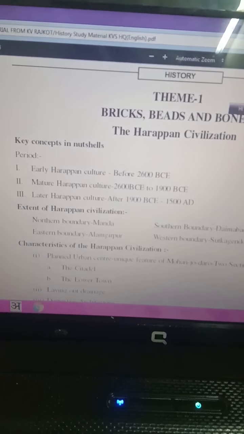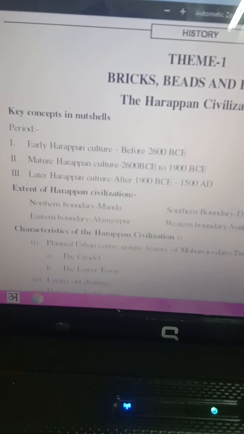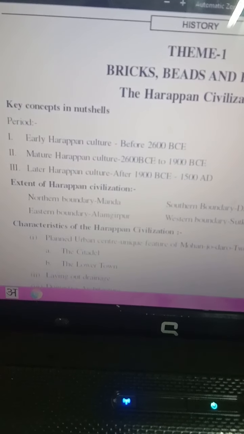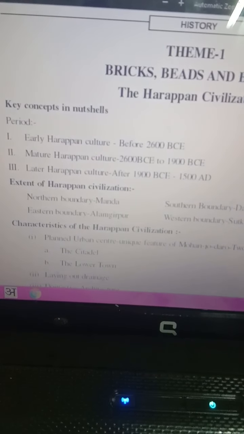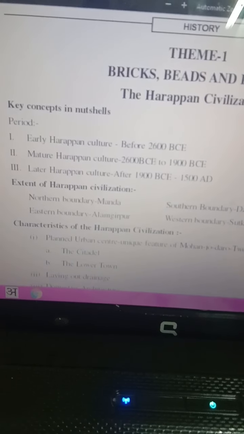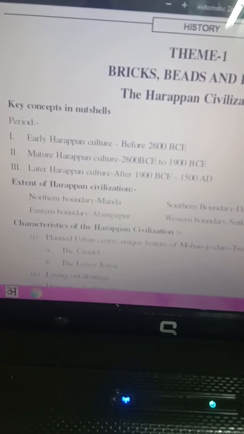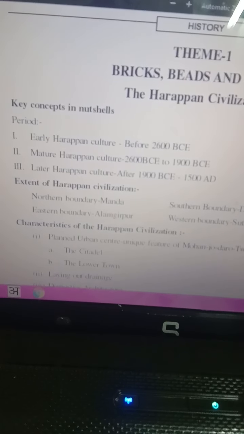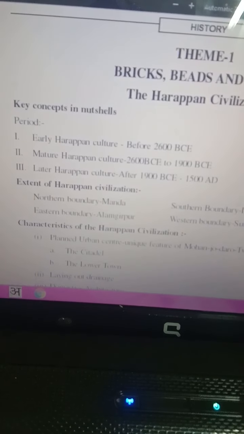Key concepts in a nutshell. First we should do periodization. Early Harappan culture: before 2600 BC. Mature Harappan culture: 2600 BC to 1900 BC. Later Harappan culture: 1900 BC to 1500 BC.